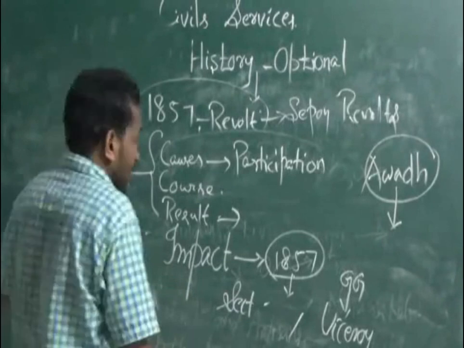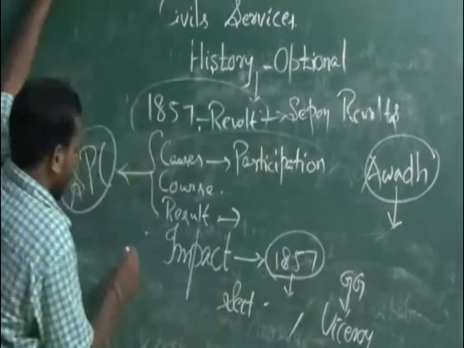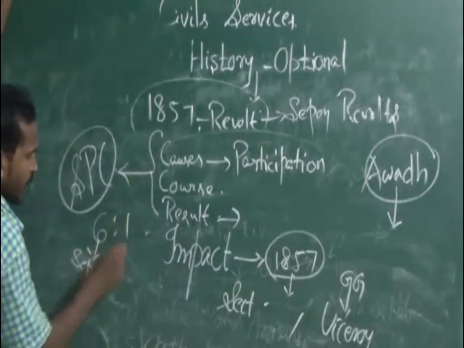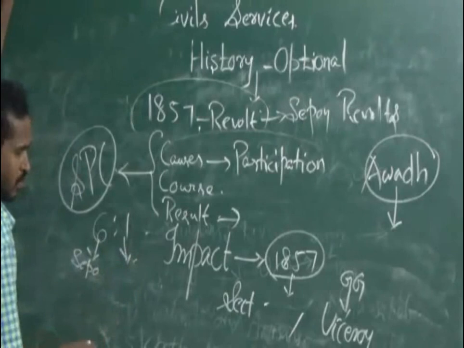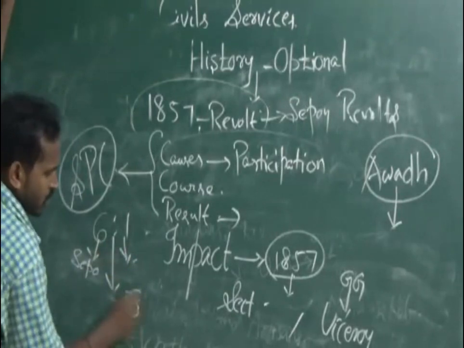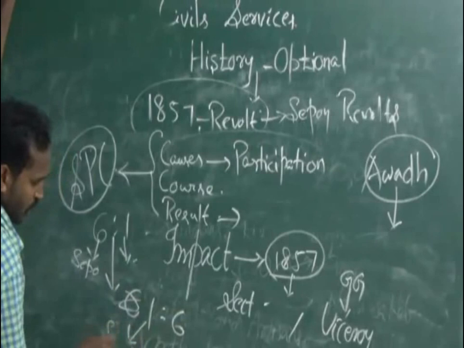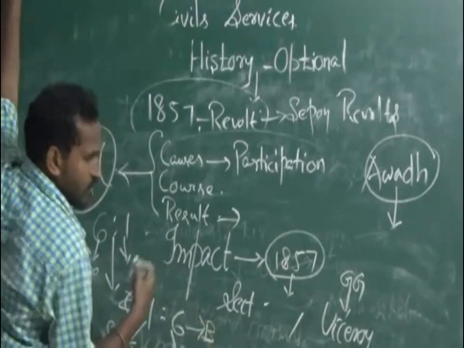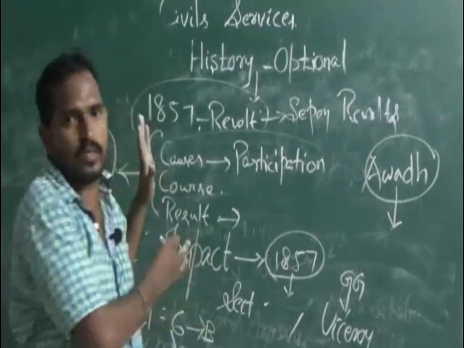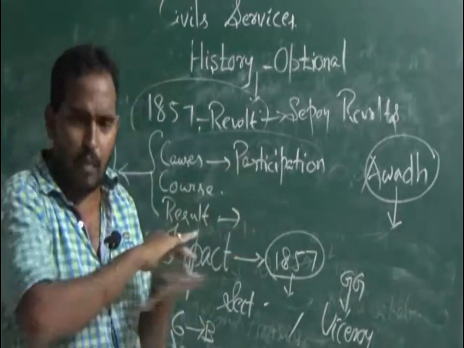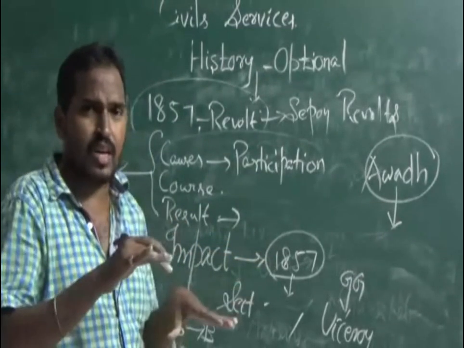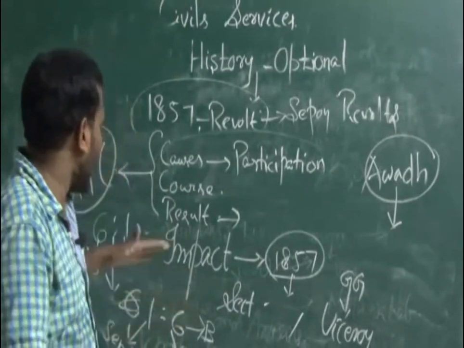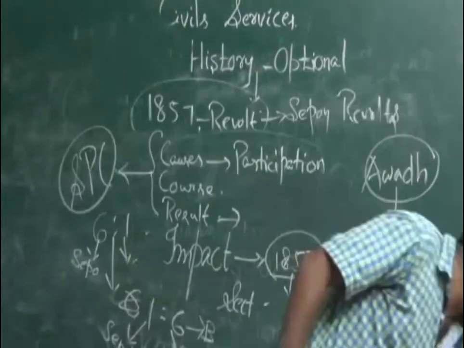These are the drastic changes. Regarding the sepoys, before it was six sepoys to one British soldier. After this, it was changed to one sepoy to six Britishers. For the kings, the doctrine of lapse was abolished. For the Zamindars, they made some treaties. Like that, with everyone, they made changes.